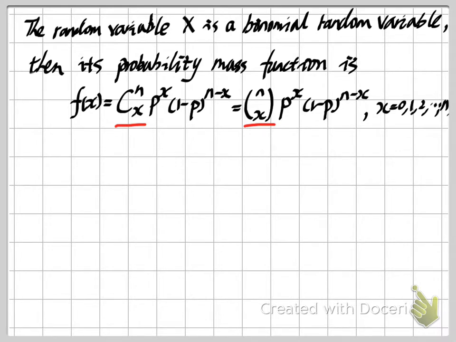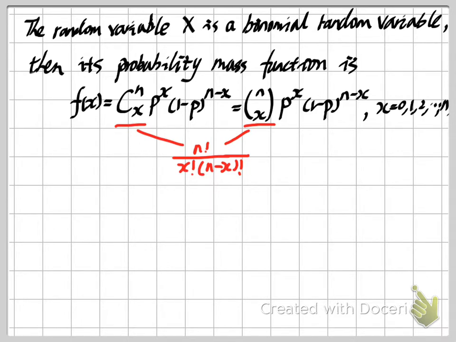But no matter which symbol you use, the meaning is exactly the same. That all means we have n factorial divided by x factorial times n minus x factorial in the denominator. That is the meaning of the combination. If you don't know what a combination is, please look at my previous videos.